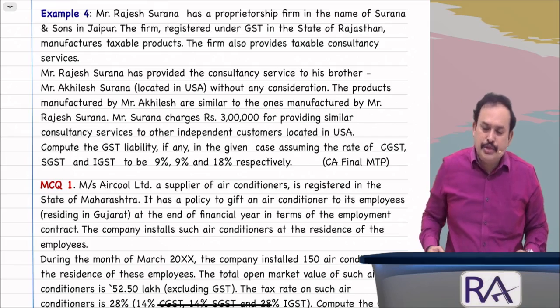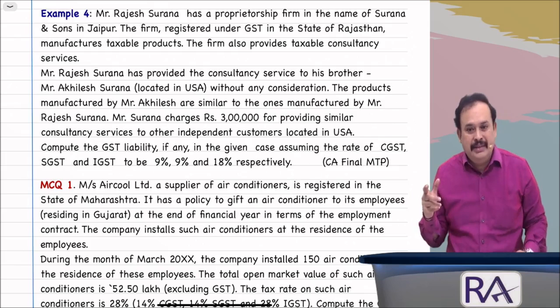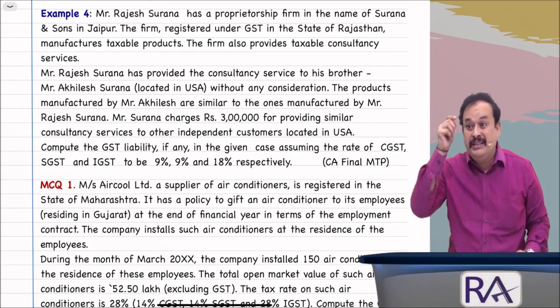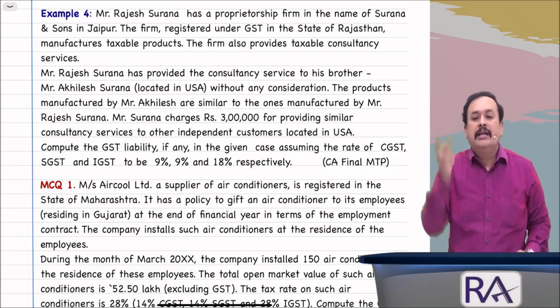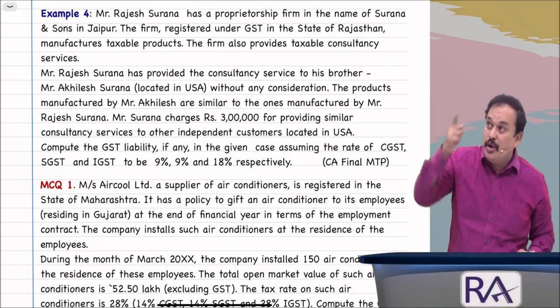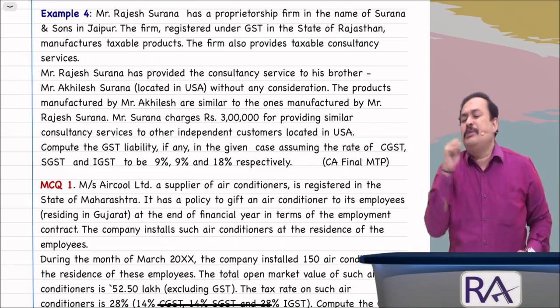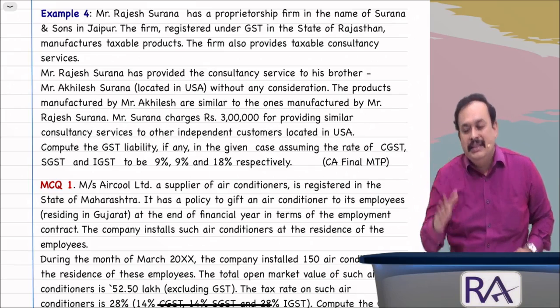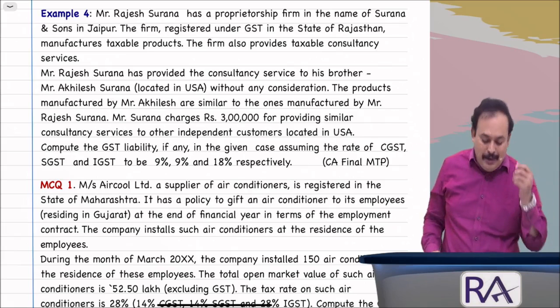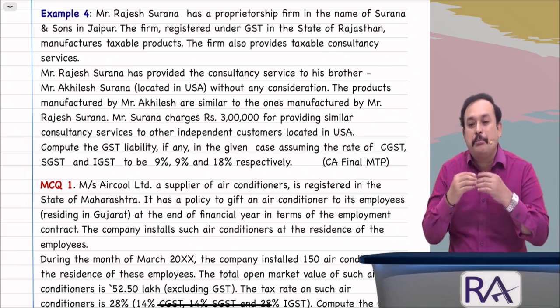In the given situation, they do not come under the term family under Section 2(49) of the CGST Act, resulting in them not being related parties. If there are no related parties, then to treat it as supply, there must be consideration. In the given case, there is no consideration. Hence, it is not a supply.